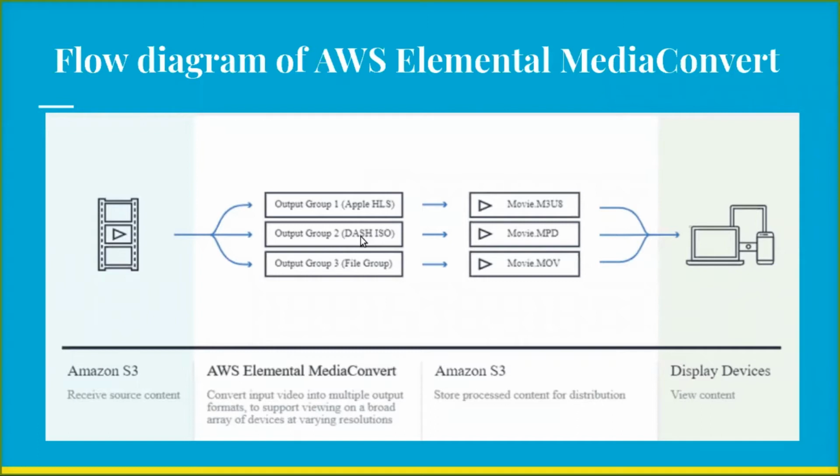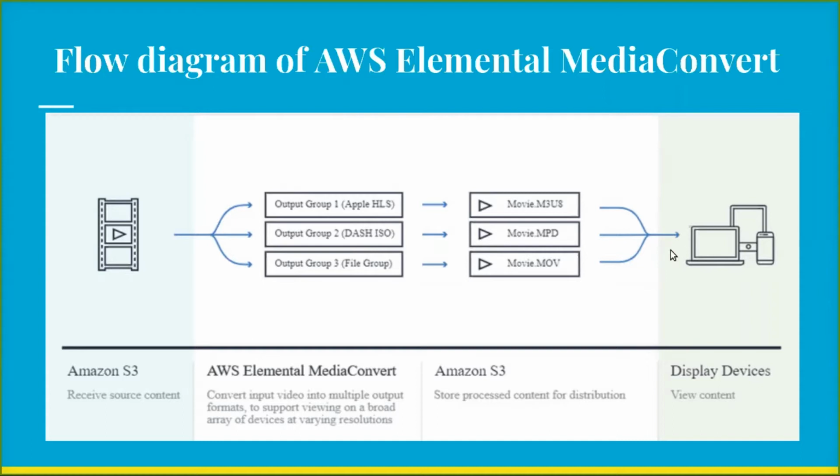So we can select which resolutions or which speed quality we want. After that we need to create a job. After the job is completed, the output file is stored in the destination. So it will be in S3. Then finally we can see the output video in different devices.